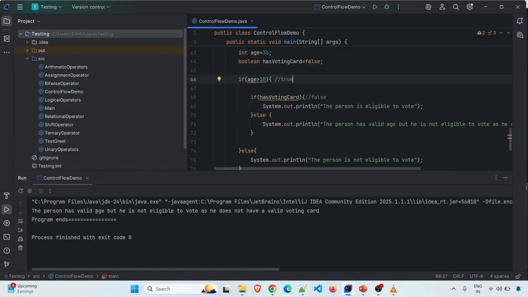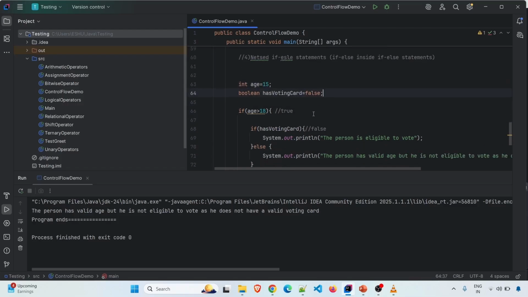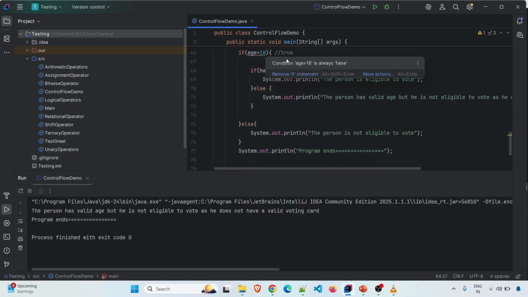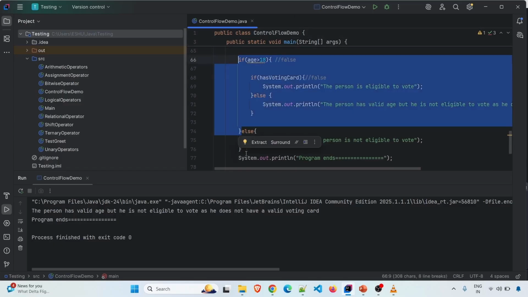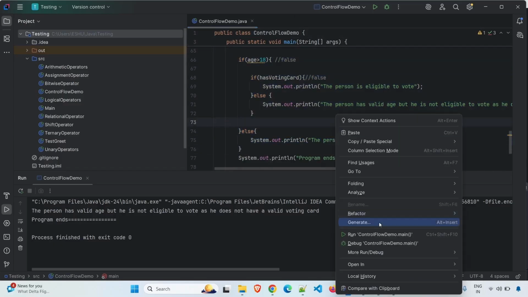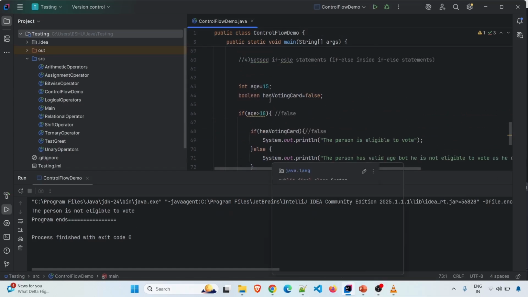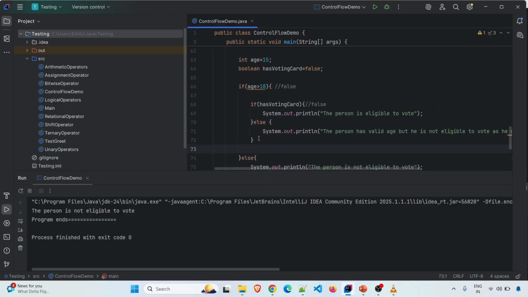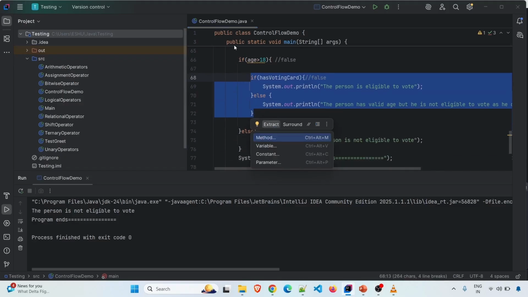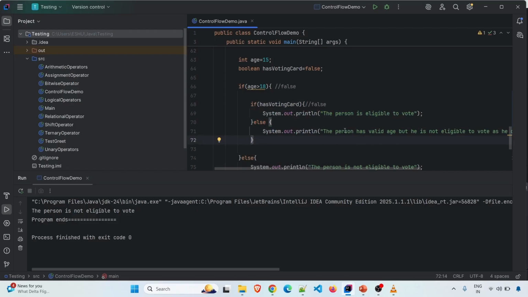Yes, I'm getting the person has valid age but he is not eligible to vote as he does not have a valid voting card. Now if I make this 15, again age greater than 18, no, then the entire if block will be false and anyhow the else block will be executed. So we will get the person is not eligible to vote. Yes, so this is how nested if else statements work, and I hope it is easy. Hope you can understand this. You can use this if else statement in any block: inside an if block, inside an else block, inside an if else if statement. There will be no problem.